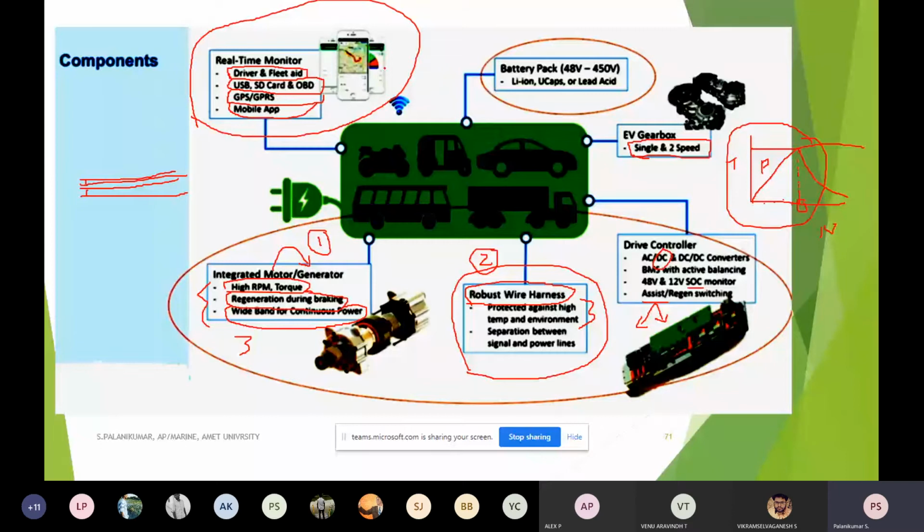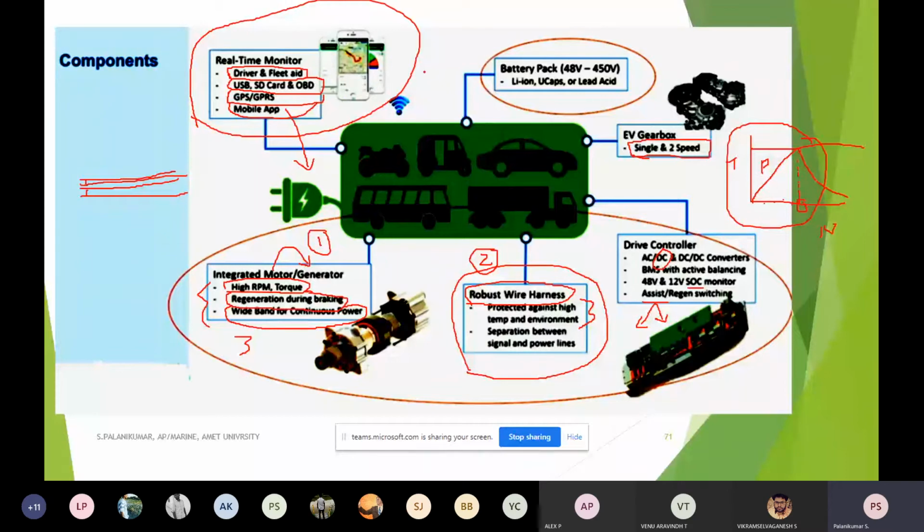Suppose before I take my vehicle, I should know the present position of the charge, whether the battery is charged. We cannot always remember that. So what will happen? This drive controller, through GPS or GPRS, will send to our mobile app the last recorded SOC and on which date. So before I go to the vehicle, I can know my present charge, and I can interpret that charging data to know how many kilometers it can travel further. So a lot of apps have been developed.